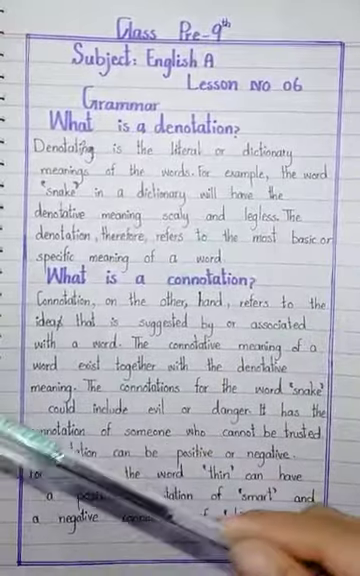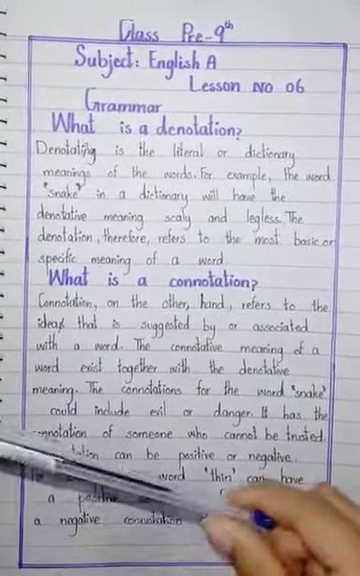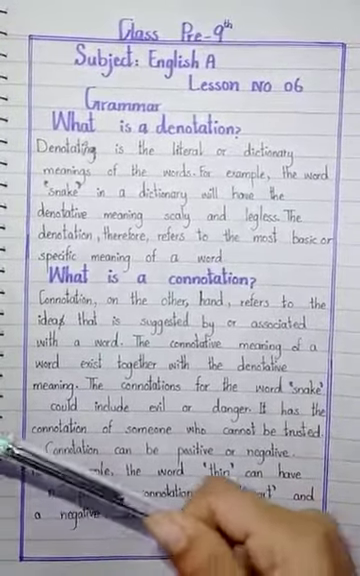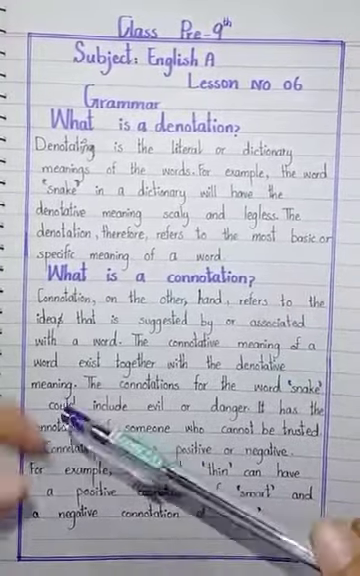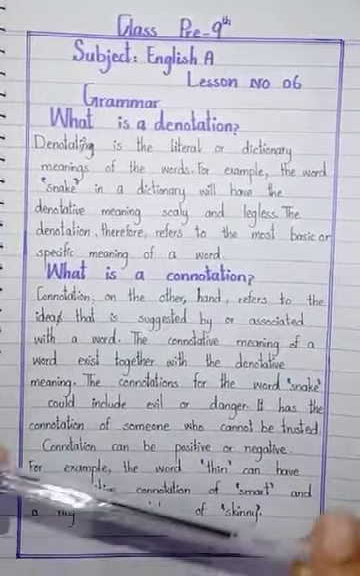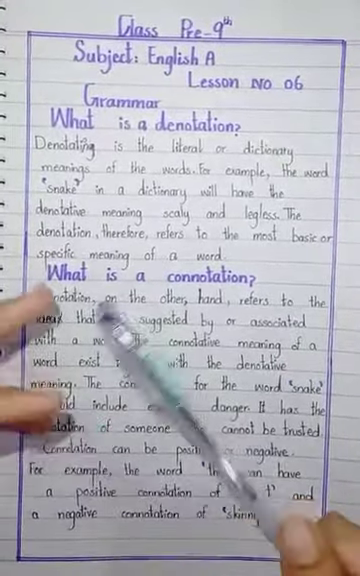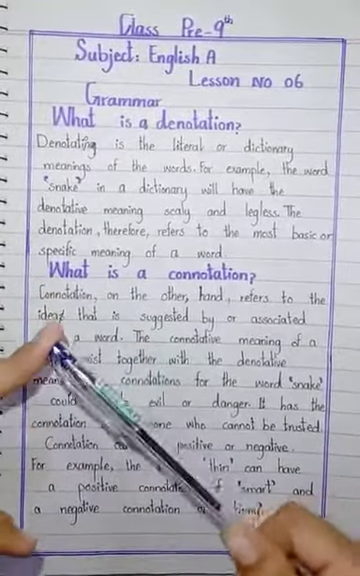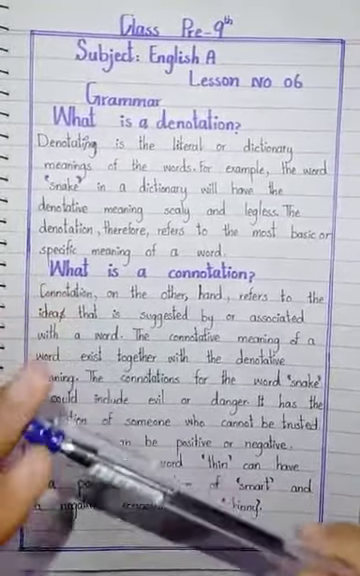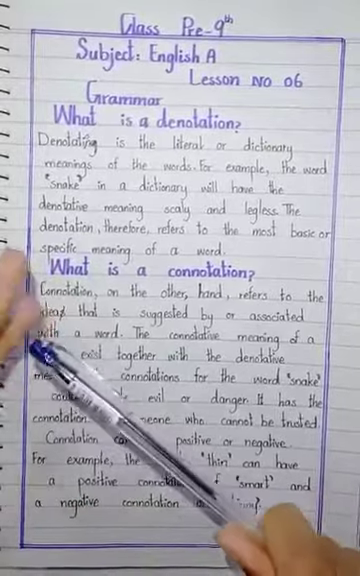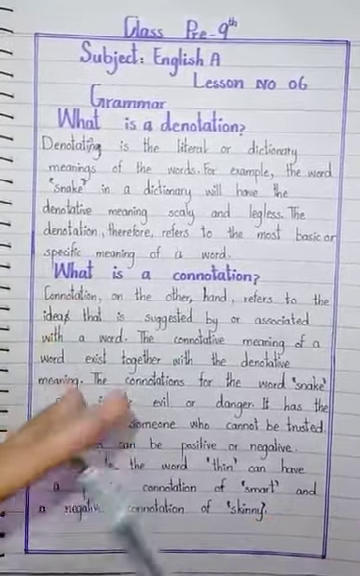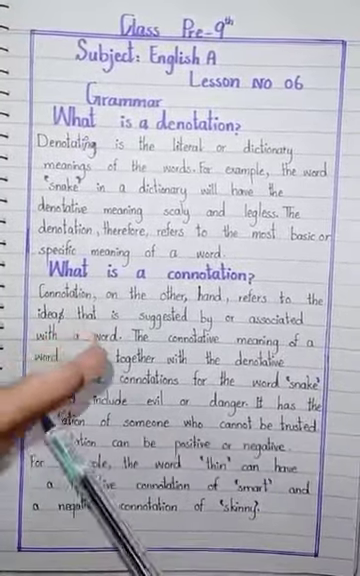Students, in the last video lecture we did the first half of the grammar, and today we will do the second grammar, in which denotation and connotation are involved. Denotation is the literal or dictionary meaning of a word. It has the specific or particular meaning of a word. The meanings which are given in the dictionary, that is denotation.